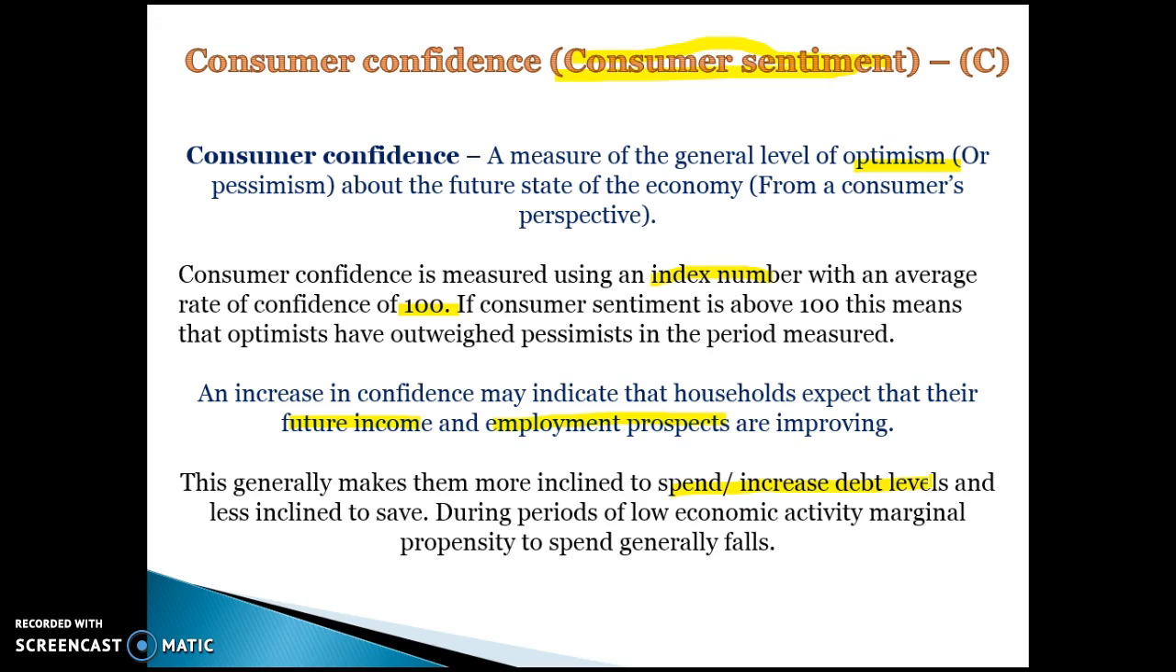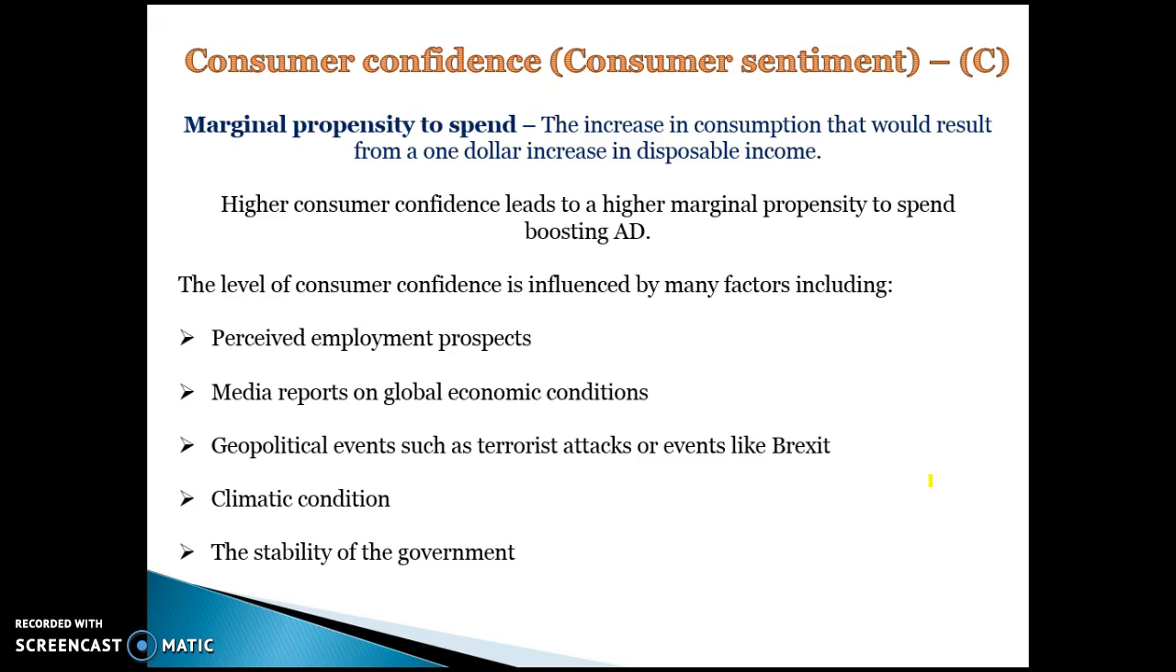During periods of low economic activity, our marginal propensity to spend generally falls as we're less confident and less willing to spend. The marginal propensity to spend is the increase in consumption that would result from a $1 increase in disposable income. So if I was likely to spend 90 cents of each extra dollar I got in my income, I would have a high marginal propensity to spend. If I was only likely to spend 10 or 20 cents of that dollar, I would have a low marginal propensity to spend. Higher consumer confidence increases our marginal propensity to spend and leads to higher levels of aggregate demand.